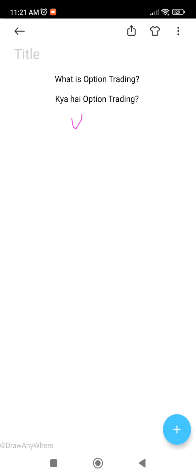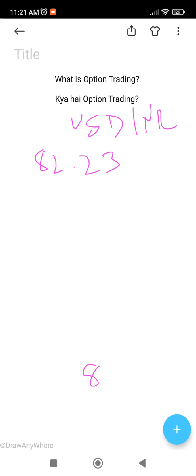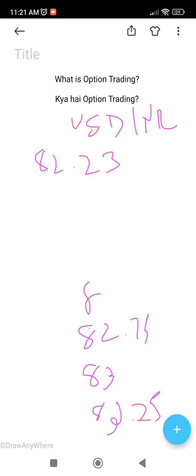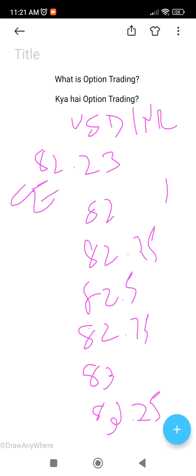Similarly, in USD INR, today USD INR price is 82.23. Okay, let's assume. Now, I might say, hey, I think by end of this month, USD INR can go to 83 or even 83.25. Okay, so if you open the USD INR option chart, you'll see 82.75, 82.5, 82.25, then 82. Okay, these are the options. Then you have CE and then you have PE.